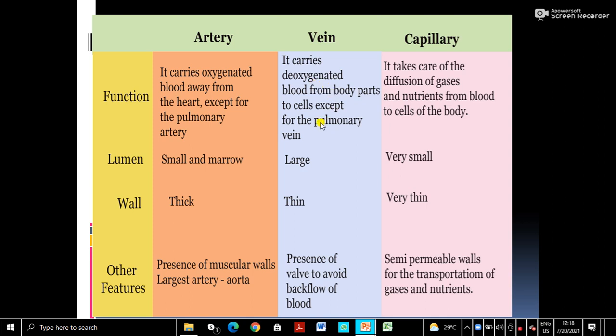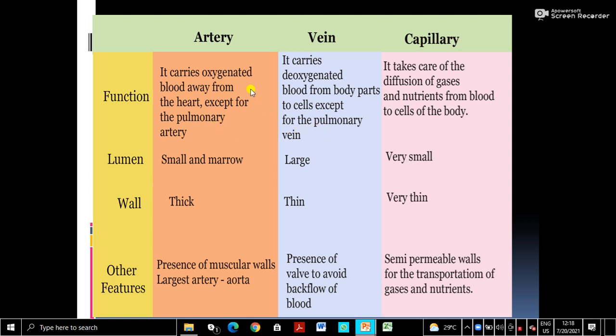But in the lungs there is exchange of gases. We have seen oxygen comes to the pulmonary vein. Capillaries collect the oxygen and form the pulmonary vein, and the pulmonary vein reaches the heart. So pulmonary artery and pulmonary veins are exceptions.